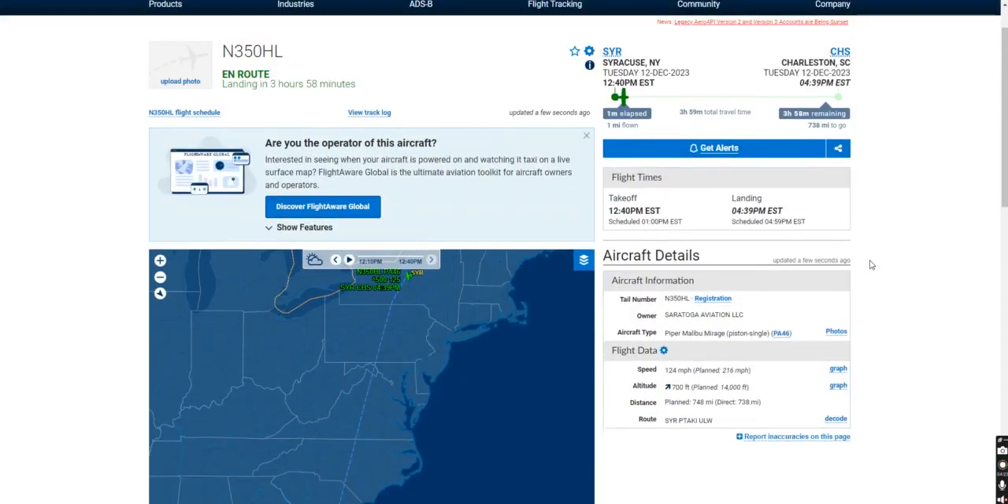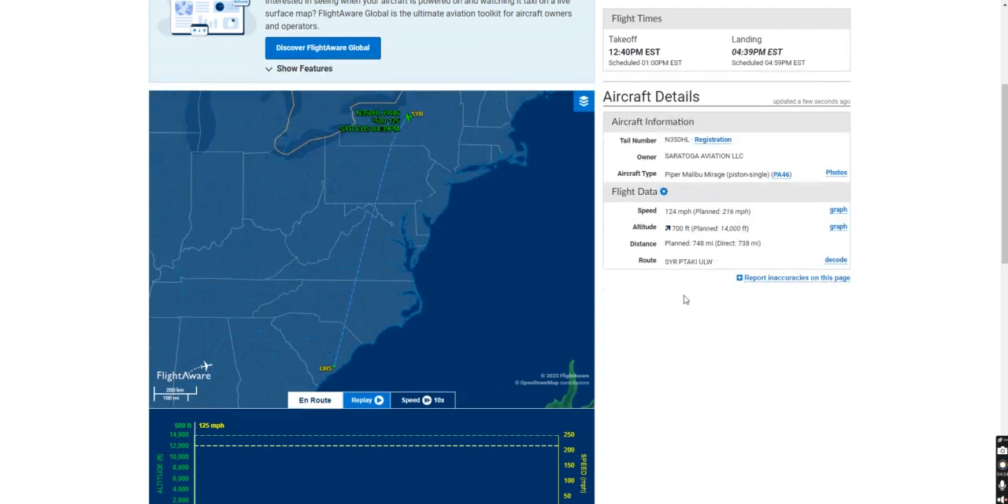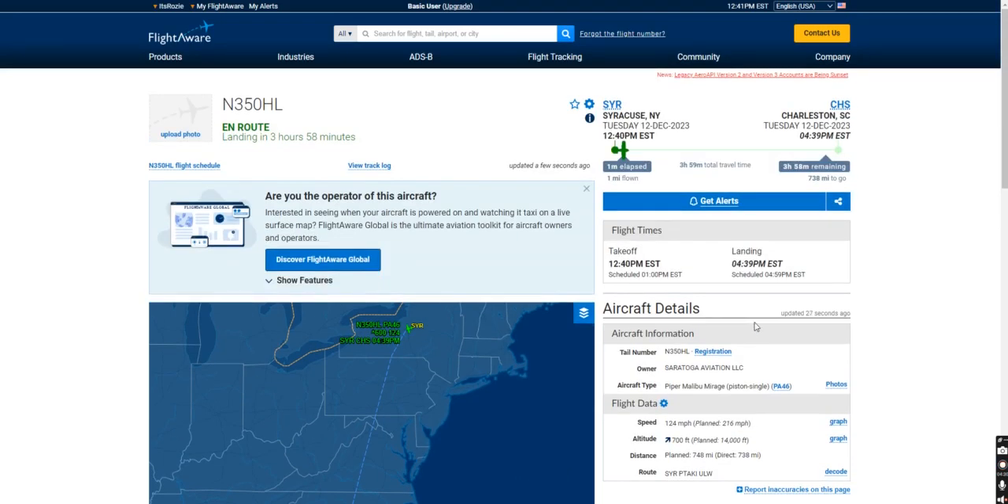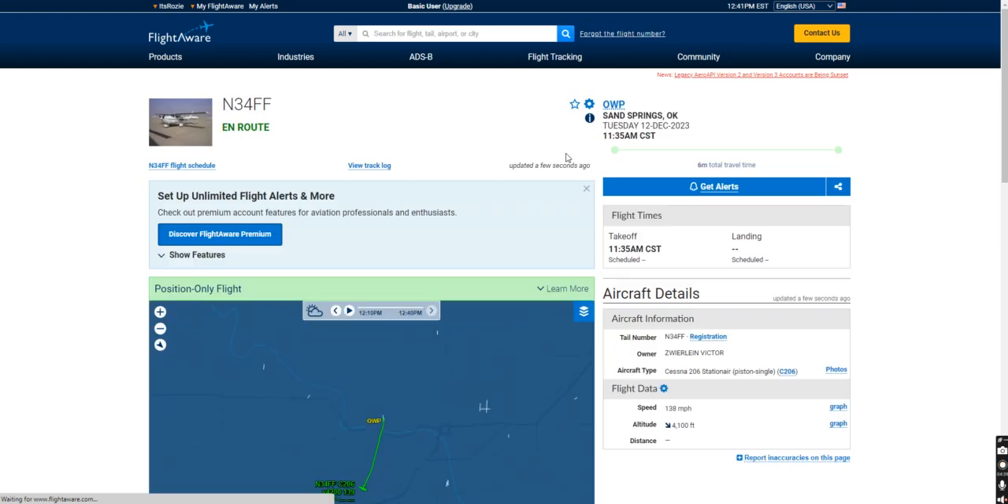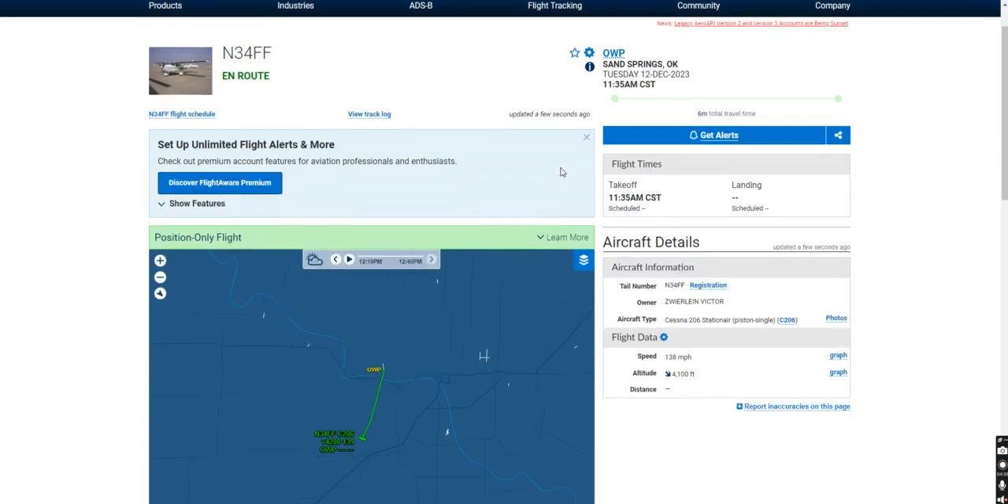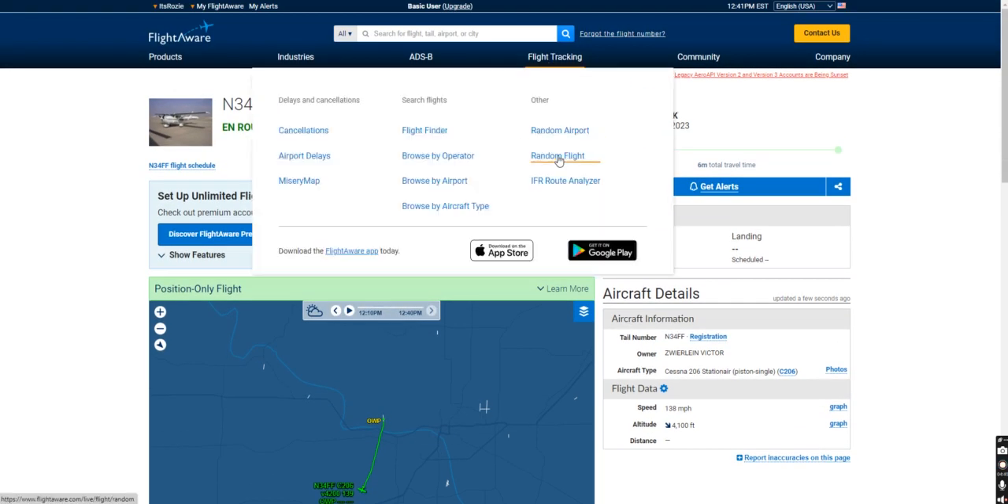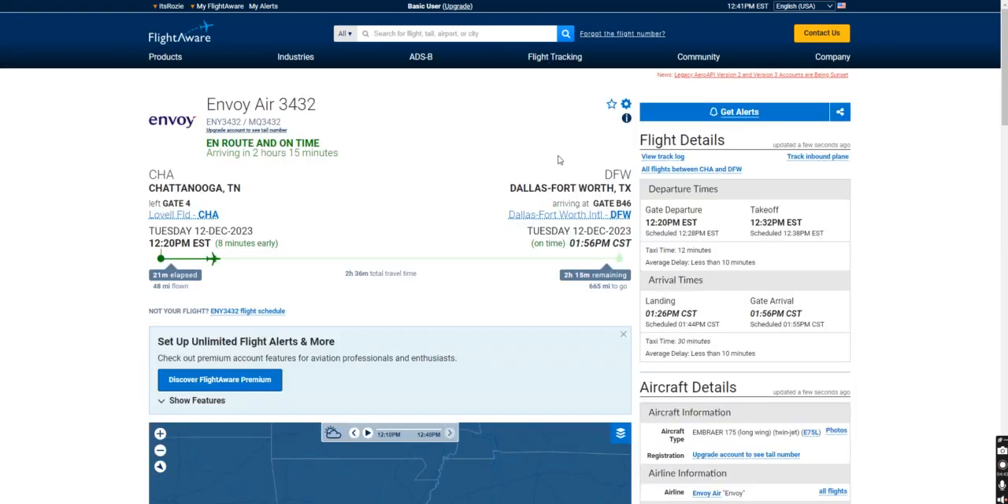But like, look at this. We're searching a random flight. We see Syracuse to Charleston. Look at this small little plane. Average speed right about 216 miles an hour. They're going 124. They just took off. This is just very exciting to me, and I hope you can see it one day, how exciting, how cool this technology is to be able to see all these planes. Let me keep clicking. This is taking a lot more time than expected. And boom, we got the first one. We got the first one, baby. Look at this. Chattanooga, Tennessee to Dallas-Fort Worth on Envoy Air.